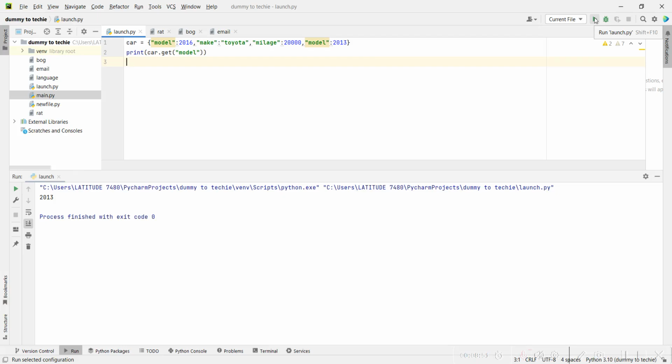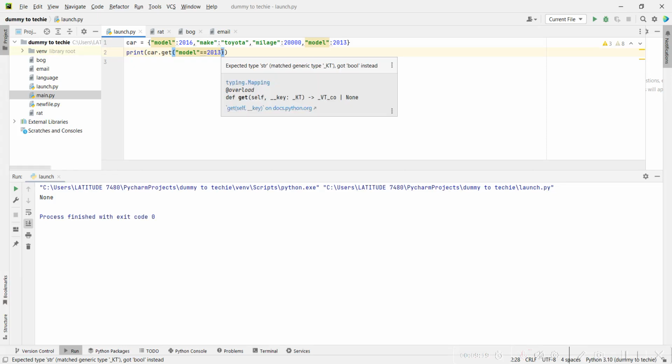So it got 2013. So it printed the last model that it saw. So let me check if I can print out where model is equal to something. So .get model equal 2016. Let me see if it will work. None. Alright, we didn't see it. So let me check model equal 2013. None. So apparently I cannot run this. It's printing out none. How about .get model equal 2013.